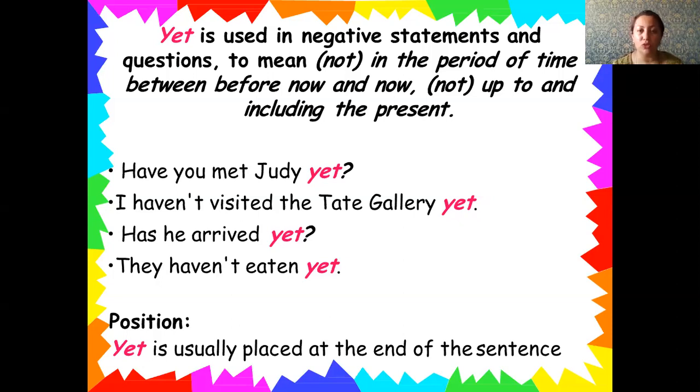But if you want to use a question form, try to use it in the middle, because mostly in the question you should use it in the middle. If it is, for example, a very short question form, you can use it at the end, like, has he arrived yet? It can also be possible.